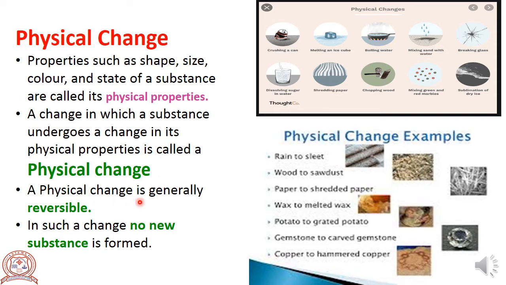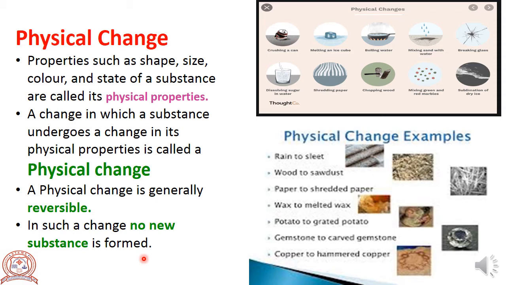A physical change is generally reversible. We already know what is reversible. A change that can be reversed is called a reversible change. So, a physical change is generally reversible. In such a change, no new substance is formed. No new substance is formed during physical change.